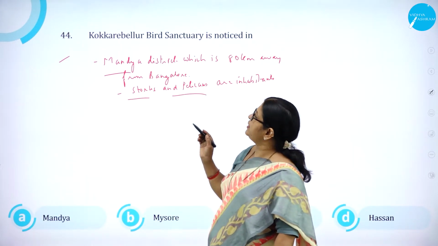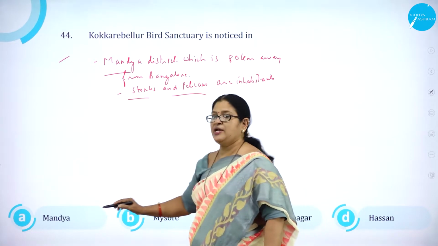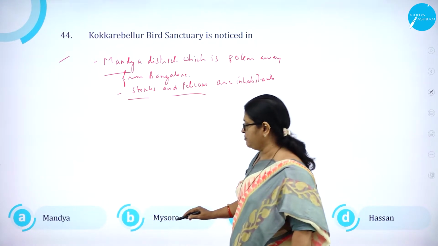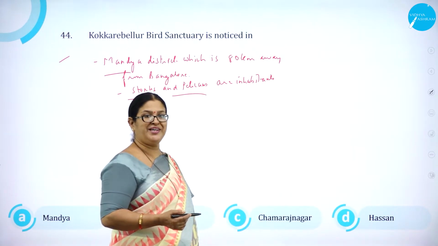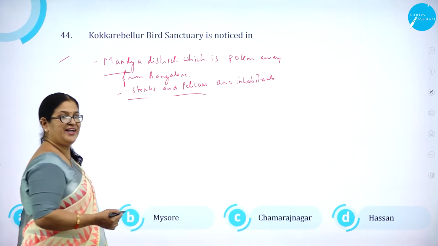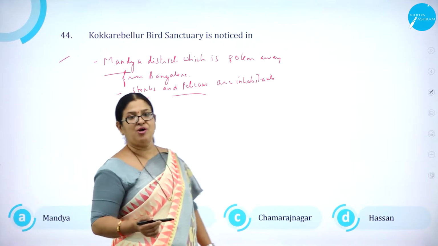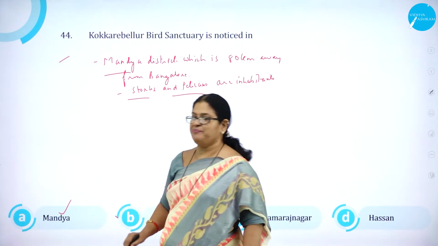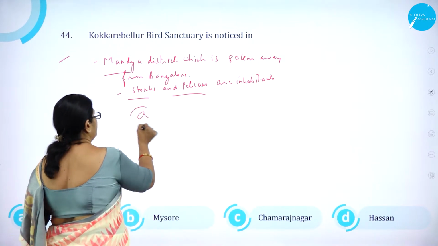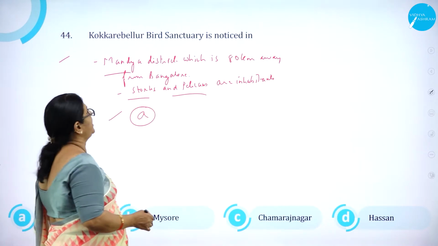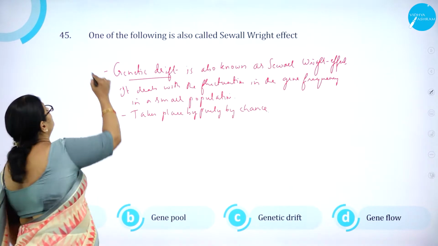Option A, Mandya, option B, Mysore, option C, Chamarajanagar, option D, Hassan. So obviously the right answer is option A, Mandya.